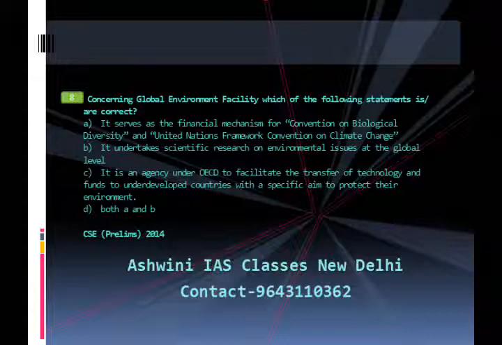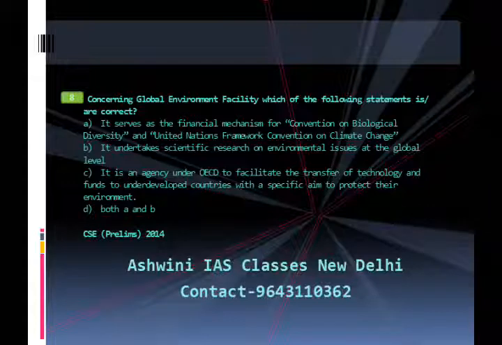B. It undertakes scientific research on environmental issues at the global level. C. It is an agency under OECD to facilitate the transfer of technology and funds to underdeveloped countries with a specific aim to protect their environment. D. Both A and B.